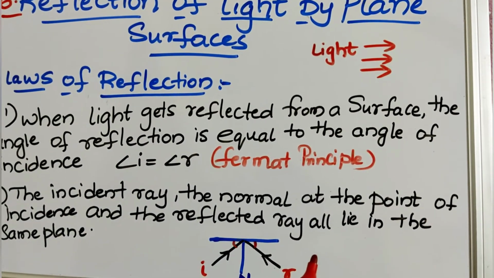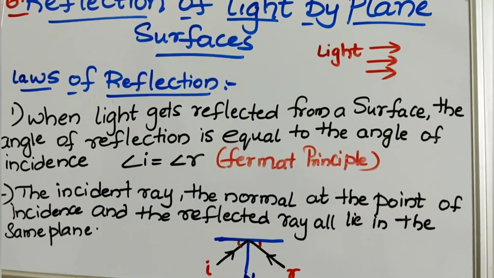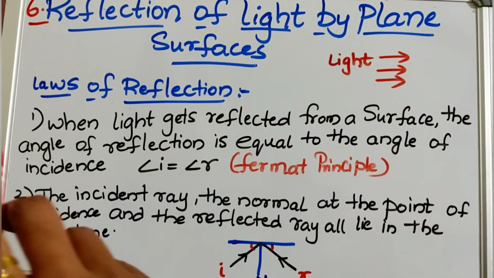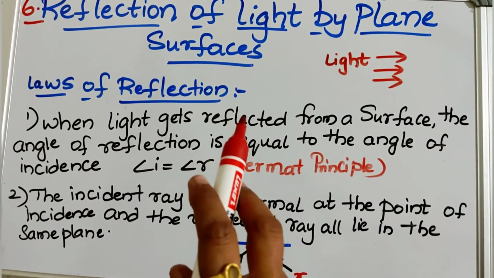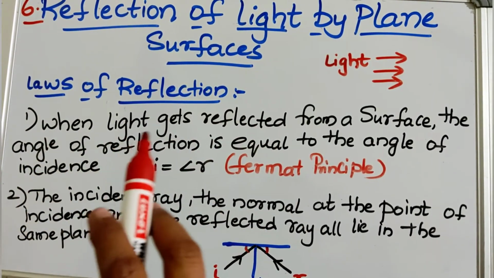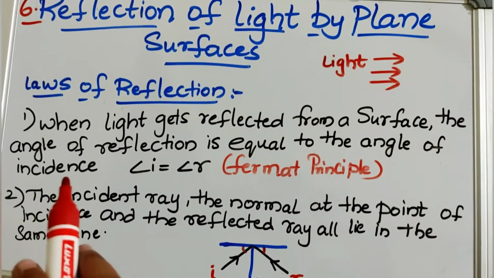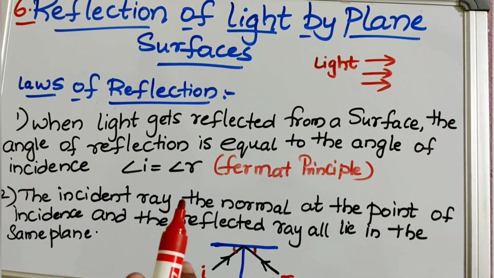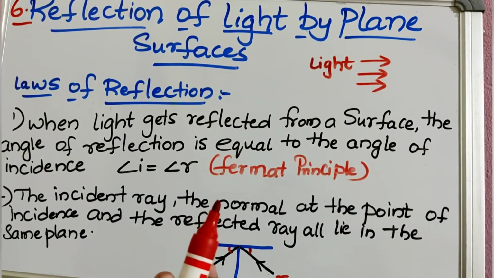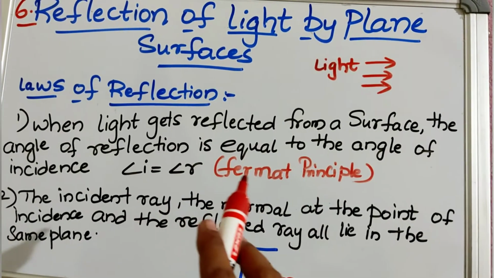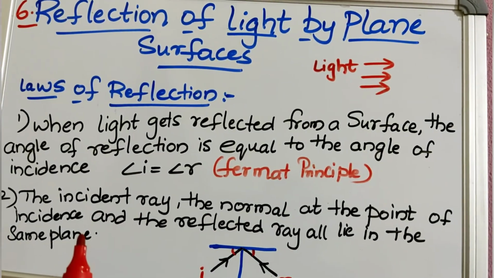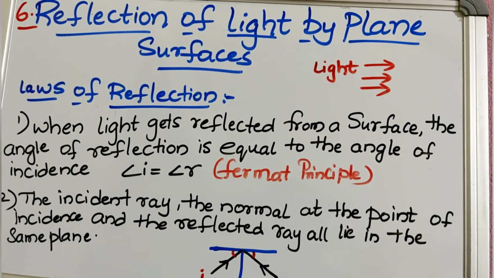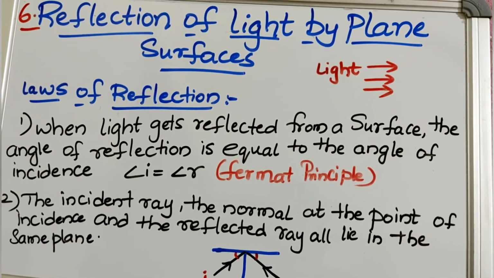And now we'll see the laws of reflection. So what are these laws of reflection? See children, when light gets reflected from a surface, the angle of reflection is equal to the angle of incidence. That means angle of incidence is always equal to the angle of reflection. This was given by Fermat, hence this is called as Fermat principle. And the incident ray, normal at the point of incidence, and the reflected ray all lie in the same plane.